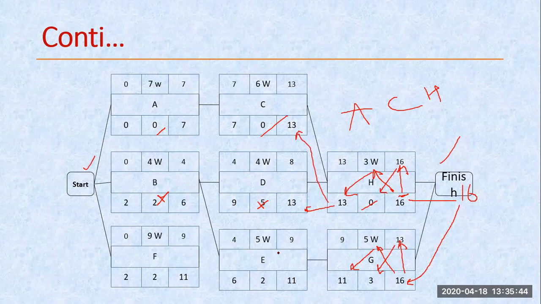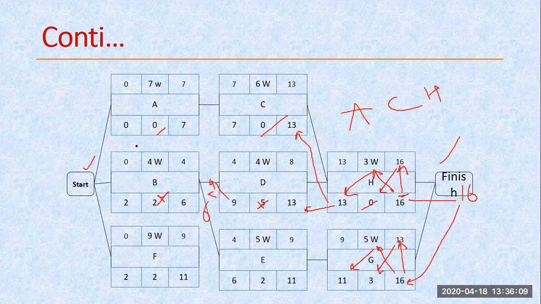So here from this side, we are getting some other value. From this side, we are getting 6 value. From this side, we are getting 9 value. So which one do I have to copy? I have to copy the smallest value, the lesser value. That's why 6 is copied, not 9. Because there is more than one node connected to this particular one. So this way we are calculating.